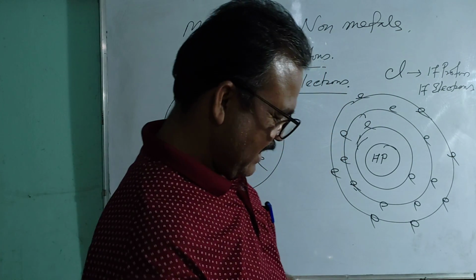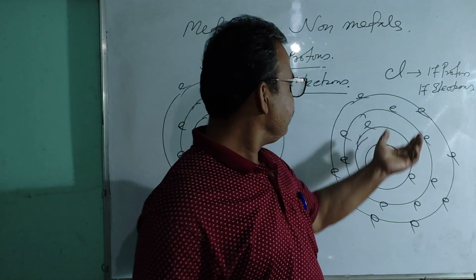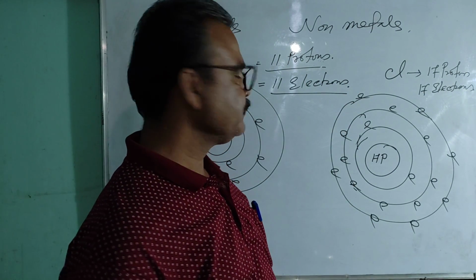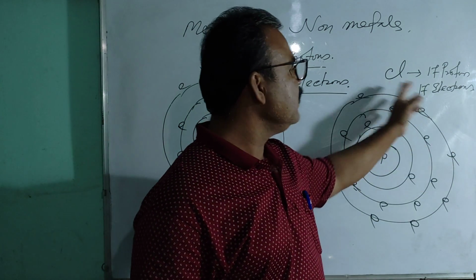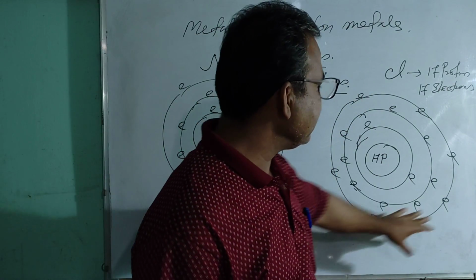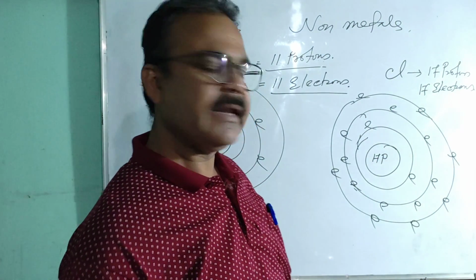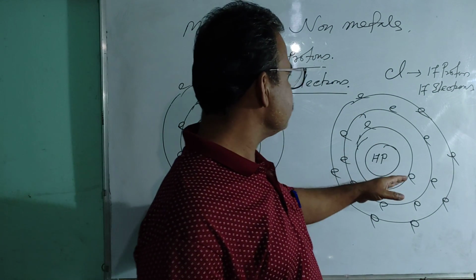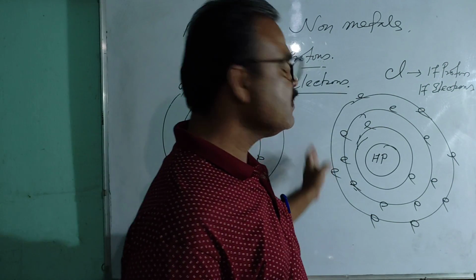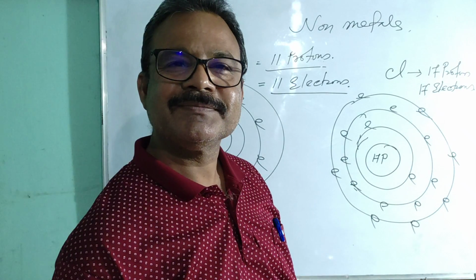Now, in the case of an atom of chlorine, it needs only 1 electron to get stability. And here also, either it has to gain 1 electron or it has to release 7 electrons.